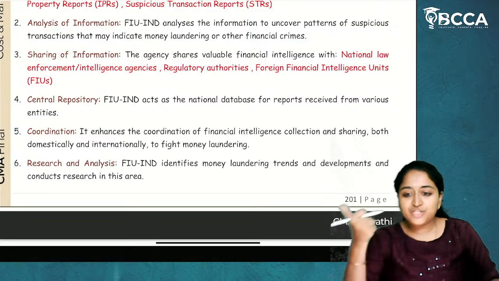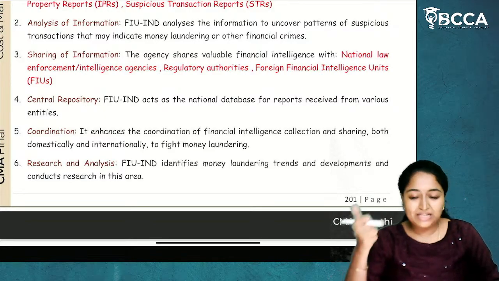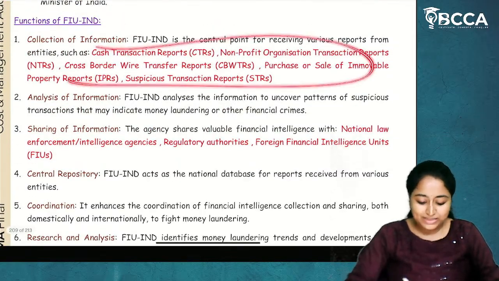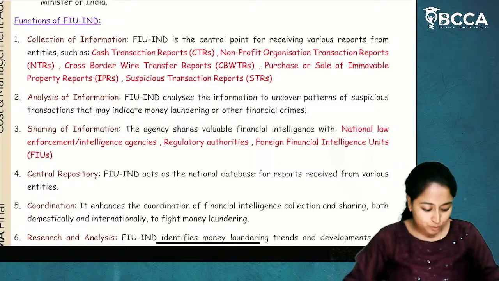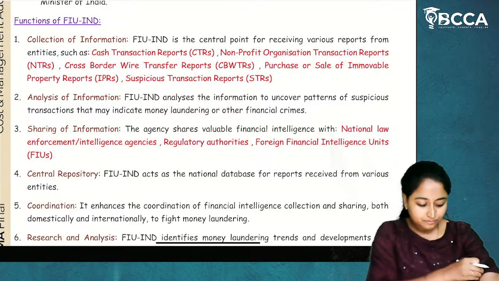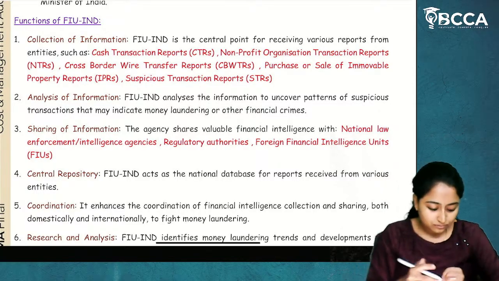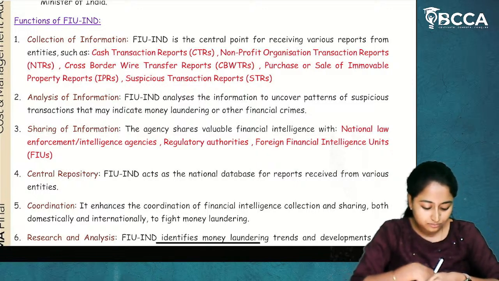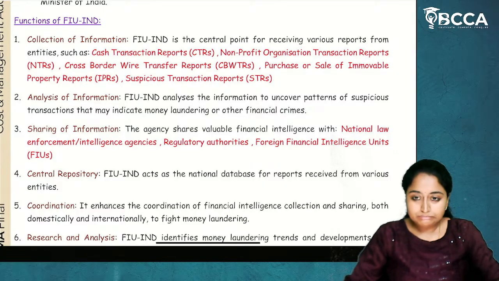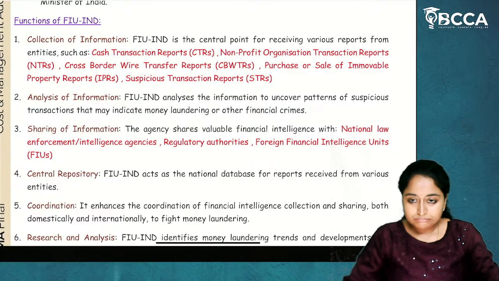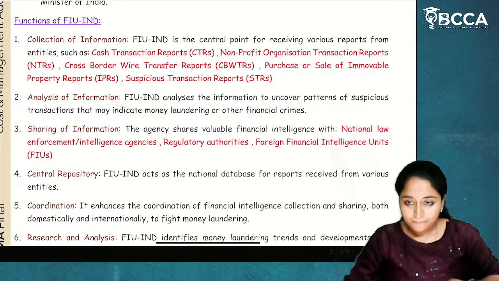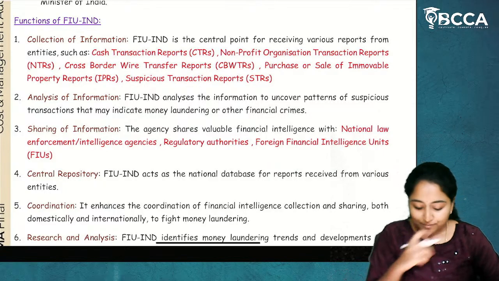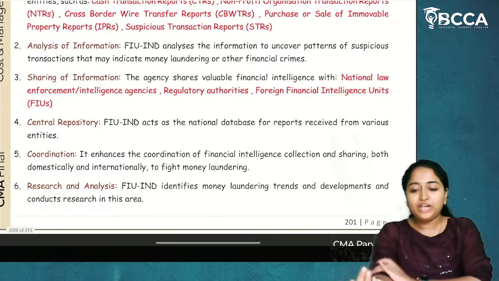So first, Financial Intelligence Unit of India will collect the information, and it will collect all these kinds of reports. Next, analysis of information.